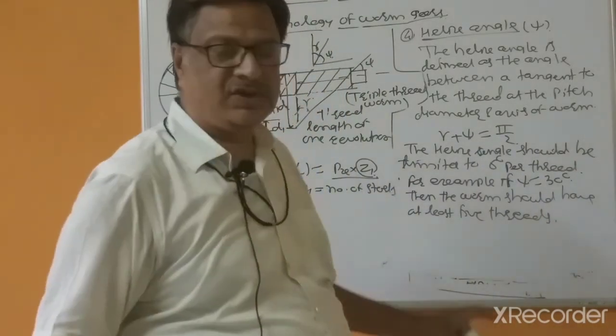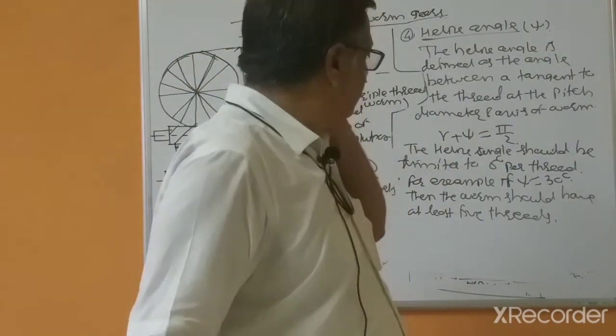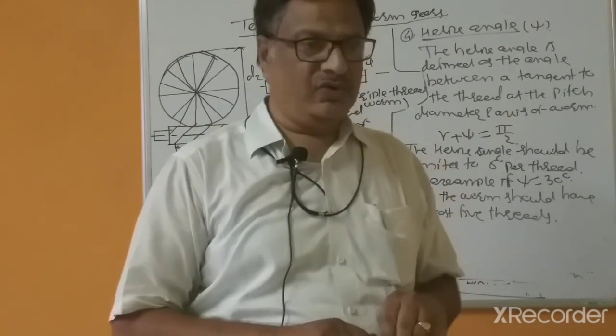So if psi equal to 30 degree, that worm should have at least 5 threads.